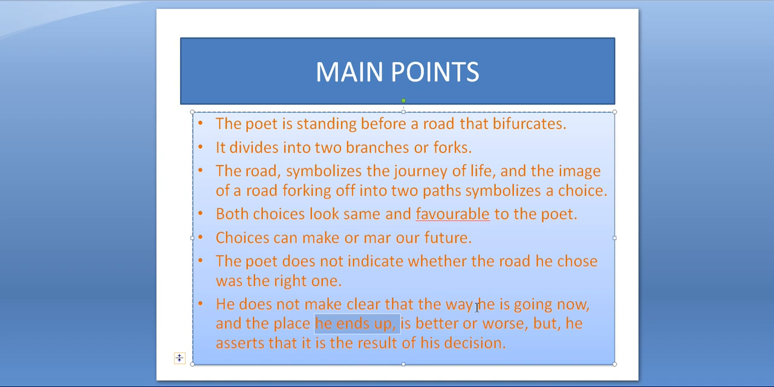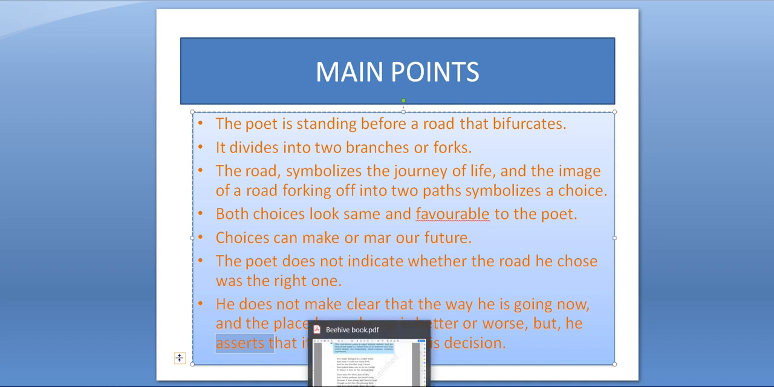So he is not making it clear that there was a choice in front of the poet and he had a selection at that point of time, but he is not going to tell us whether this selection was good or not. But one thing he states, and what does he say? He asserts that it is the result of his decisions, and whatever life he is leading in future is because of the selection that he made at that time.